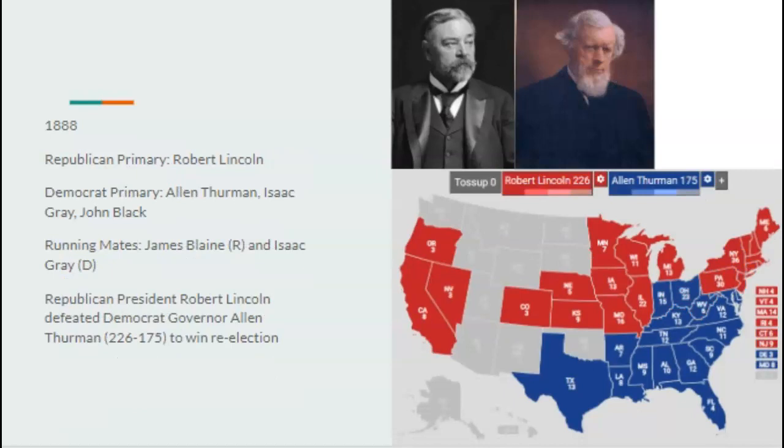Going on to 1888, the Democrats would nominate the governor of Ohio, Allen Thurman, and as you know, Blaine would go on to defeat Thurman. Of course, the economy's good and all that. However, Chinese civil rights would be a pretty large issue this election cycle. However, it'd be an issue that we wouldn't remember today.